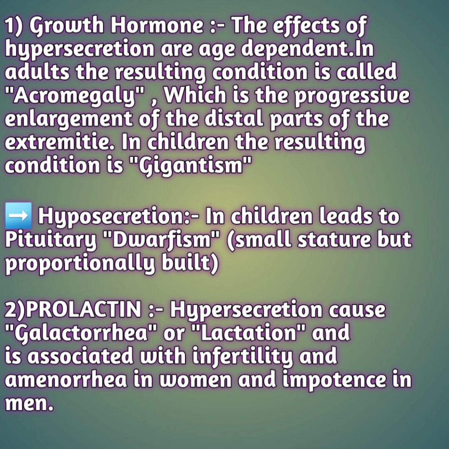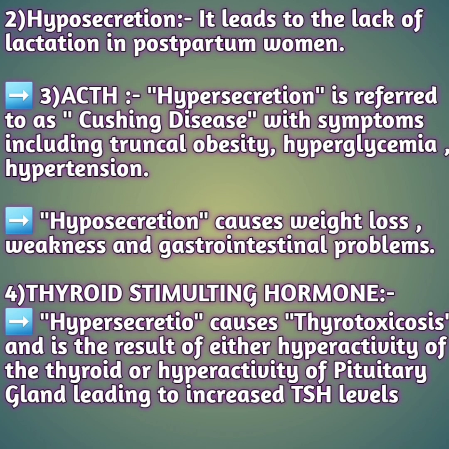Next, coming to prolactin. Prolactin hypersecretion causes galactorrhea, or lactation, and is associated with infertility and amenorrhea in women and impotence in men. So this is regarding the hypersecretion of prolactin. Now, hyposecretion of prolactin leads to the lack of lactation in the postpartum woman. So the prolactin hormone plays a very crucial role mostly for women rather than men, and in some men it also plays an important role.